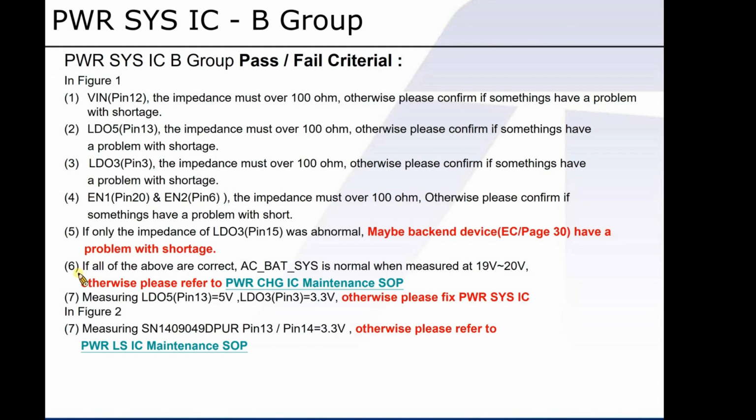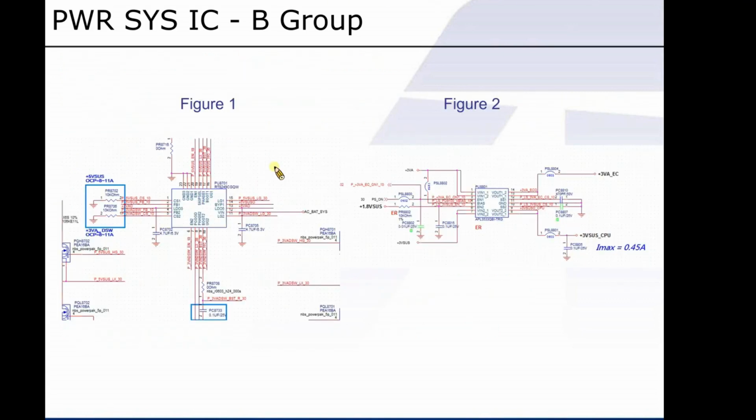Measure if the value of the AC battery system is around 19 to 20 volts, and the value of IC Vin is also 19 to 20 volts. Finally, the voltage of LDO3 and LDO5 should be 3.3 volts and 5 volts respectively. If not, look into EC and the load switch IC to see which one goes wrong.